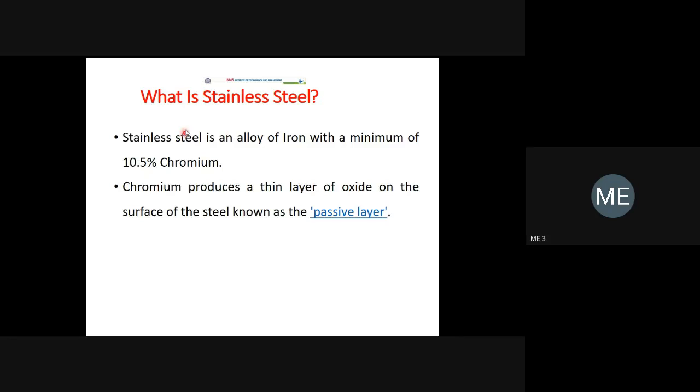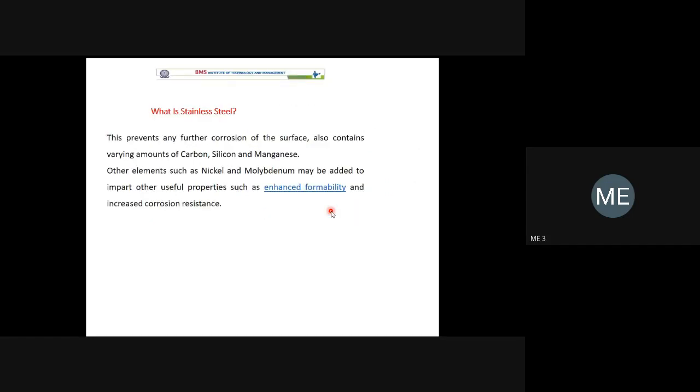The major alloying element is chromium. It is because of chromium that stainless steel does not corrode. That is one of the properties of stainless steel. Now, enhanced formability. That means stainless